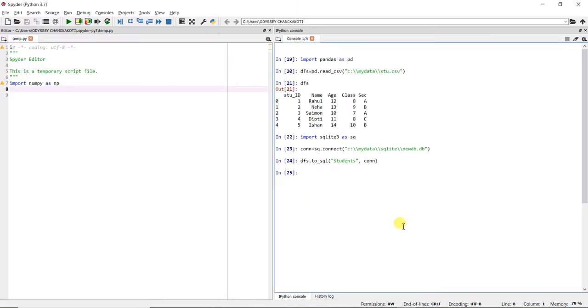Suppose this time I want to give a new name to the data frame. So suppose I have given dfd.